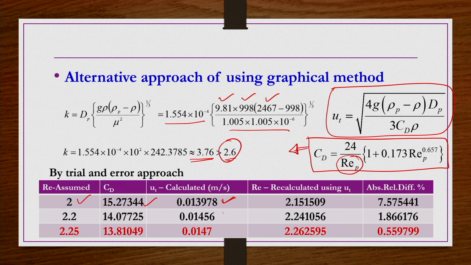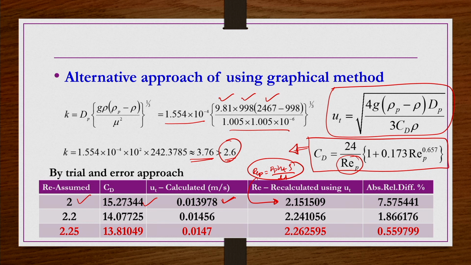Now, using this UT value, you recalculate REP as dP UT rho by mu. So, you will get this RE calculated as 2.1515, right, and now you have to see whether the difference is acceptable for you or not. Okay.